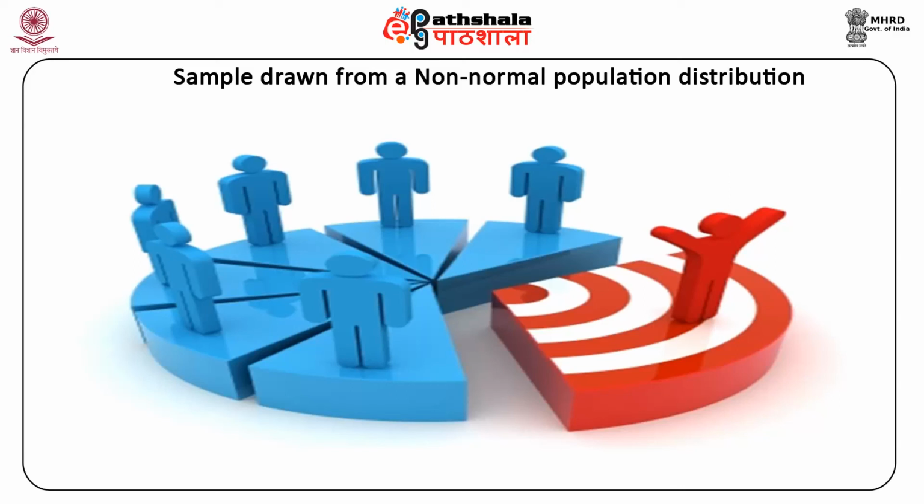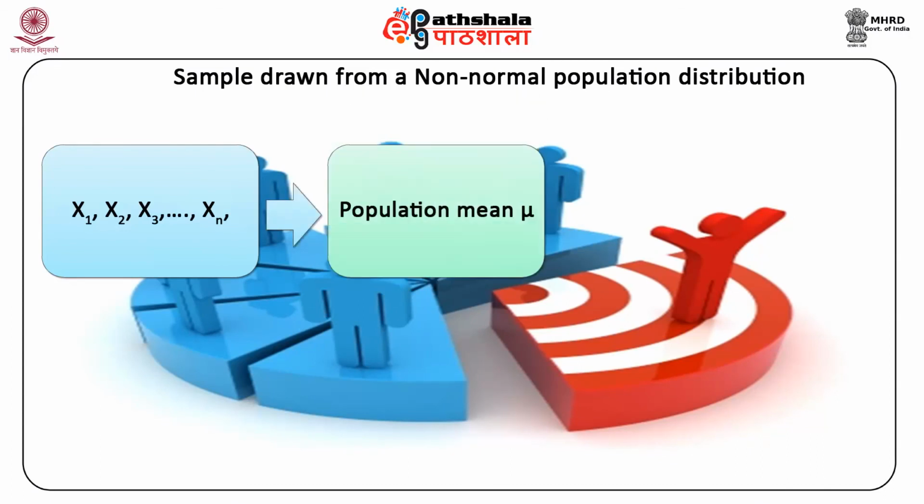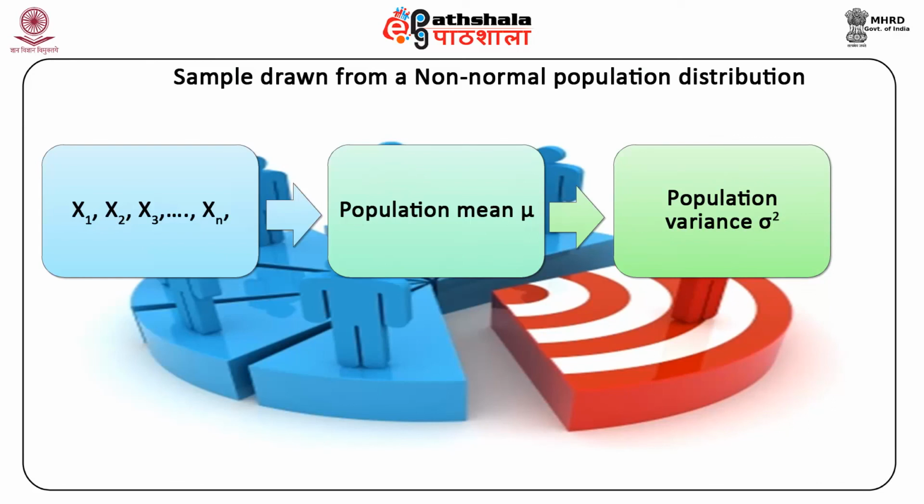In such cases, we rely on one of the most widely used theorems of statistics called the central limit theorem or CLT. The theorem states that if a random sample x1 to xn of size n is drawn from a population with a specified mean mu and variance sigma square, then the sampling distribution of the sample mean will approximate a normal distribution with population mean mu and variance sigma square by n when the sample size n is large.